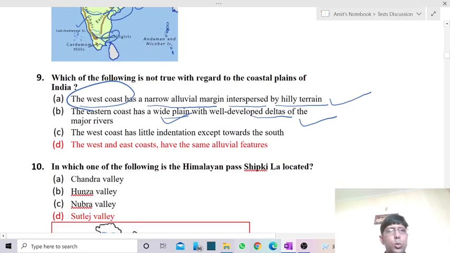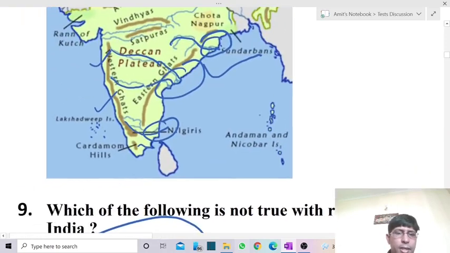Third statement is, the west coast has a little indentation except towards the south. Okay, so it is also a correct statement. Now we go with the fourth one. The west and the east coast have the same alluvial feature. So this is not the correct one, of course, where we are not having much wide alluvial plains, so not having the same type of feature as we're having in case of the eastern part. So they were having more wider plains.